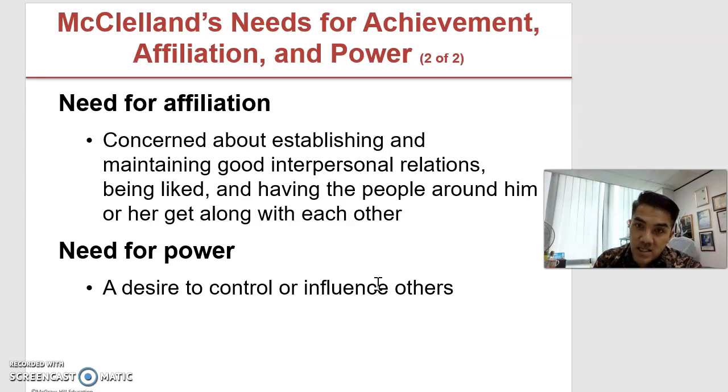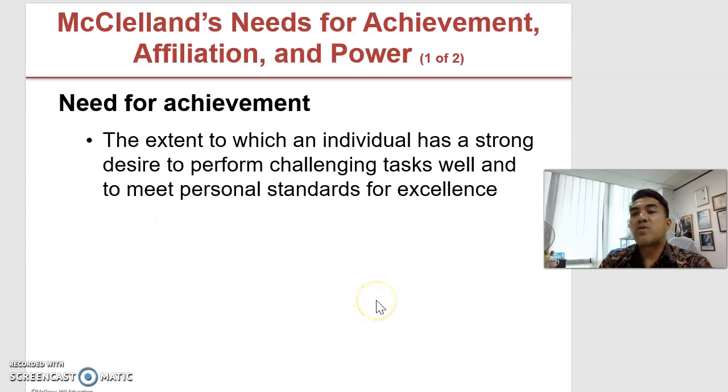For lecturers, we can say that they have a high need for affiliation. Why? Because naturally they like to be among people, they have good interpersonal relations, so that's why they choose the job that they are in at the moment. And then for example, the need for achievement: some people want to work for multinational corporations. Why? Because they need that challenging task, for example. So different needs that people have might influence or motivate their work behavior.